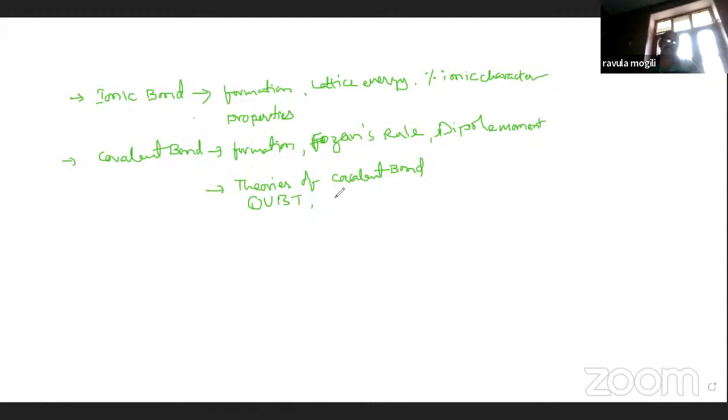Next, VSEPR theory and hybridization concept. Next, the most important thing is MOT. These are very, very important. Next one here, another one is coordinate covalent bond.